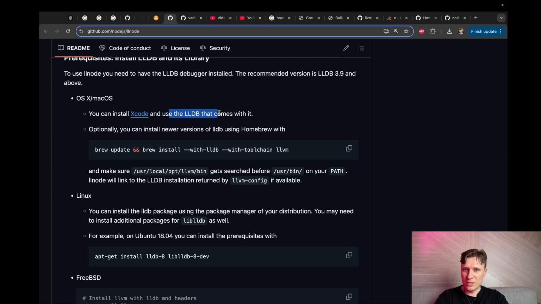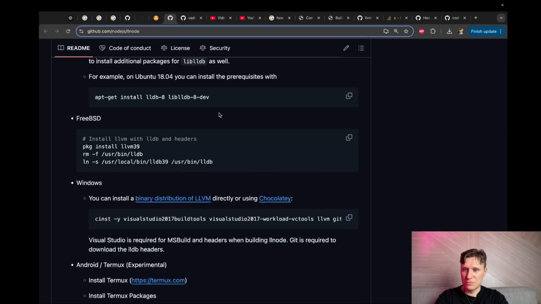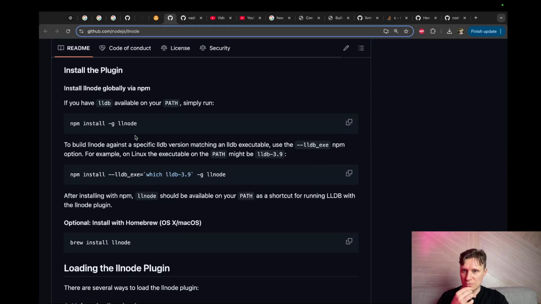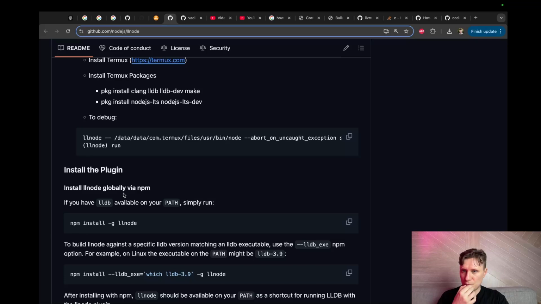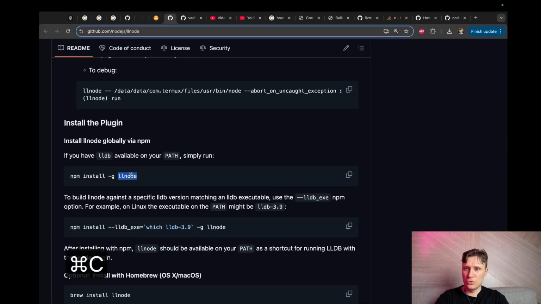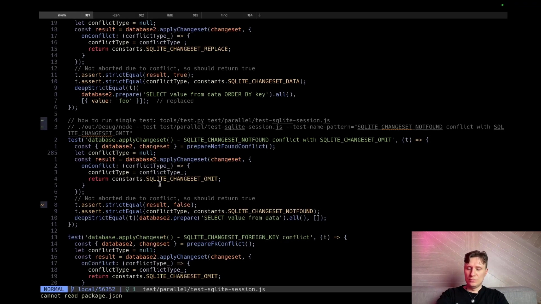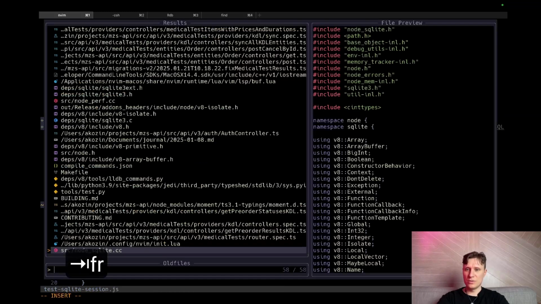I already have this extension. How to use it? llnode. Do you have llnode? I don't have llnode. How to debug? This is frustrating.